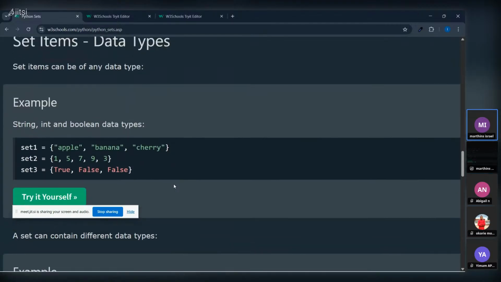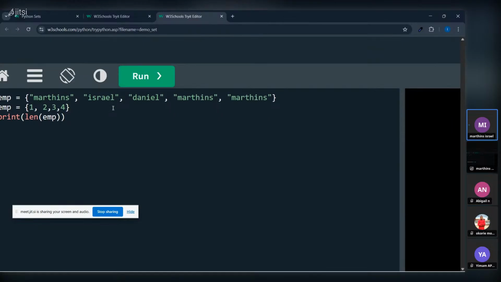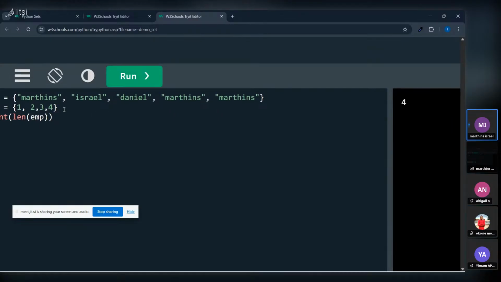Okay. So in your values also, I'm sure you have been taught data types by now, so it can also take a data type. We can also say employee equal to, and we can also take numbers, that's integer 1, integer 2, integer 3, integer 4, and the rest. So it can take numbers also by default without using strings.